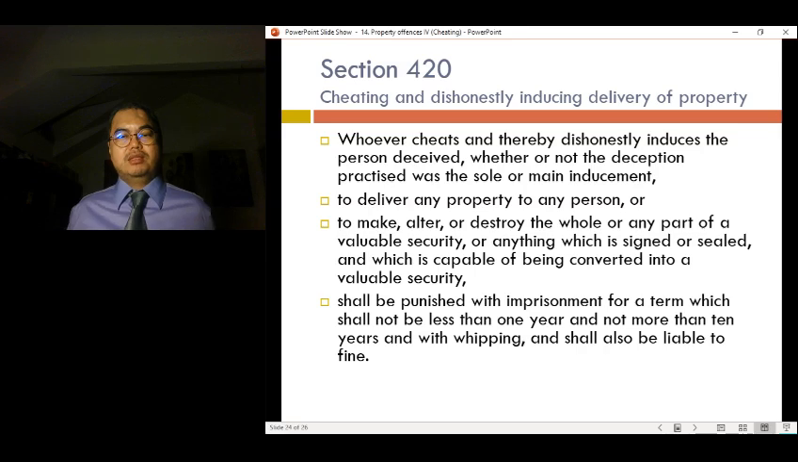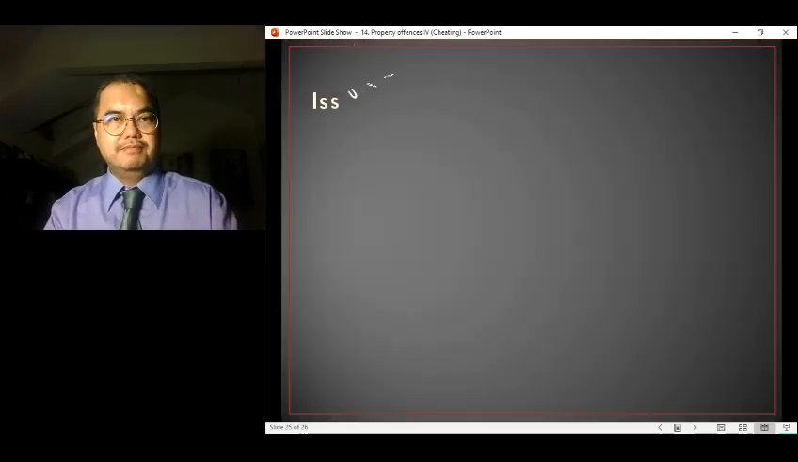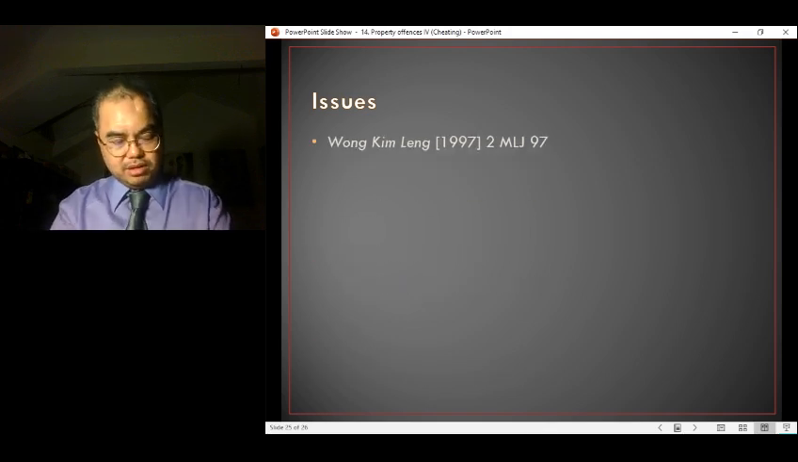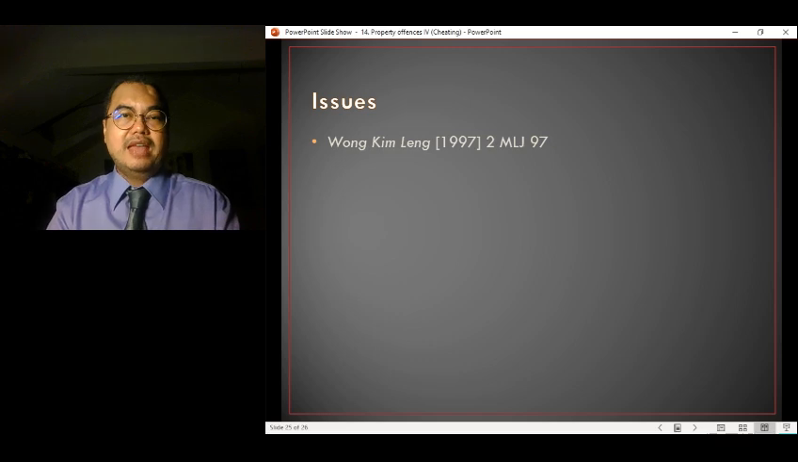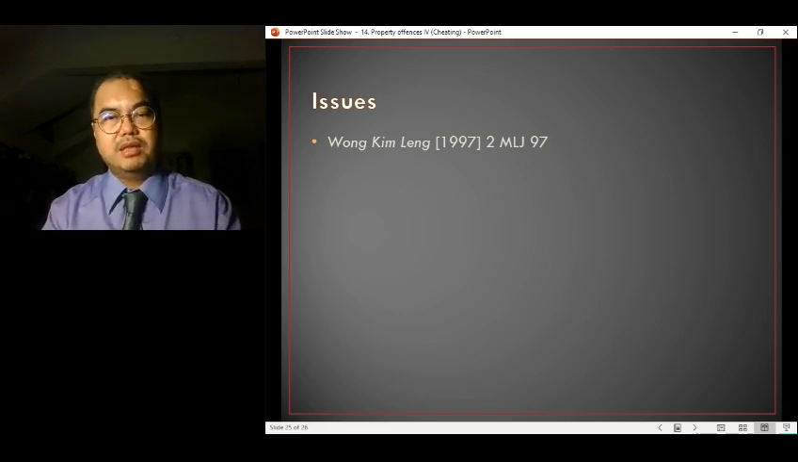Now, in the case of Wong Kim Ling, he was found guilty under Section 420. This was a case where he cheated the cashier. He was shopping and bought some things, and he cheated the cashier by using a fake credit card. Therefore he is said to have cheated him, because he actually allowed him to take the property away.